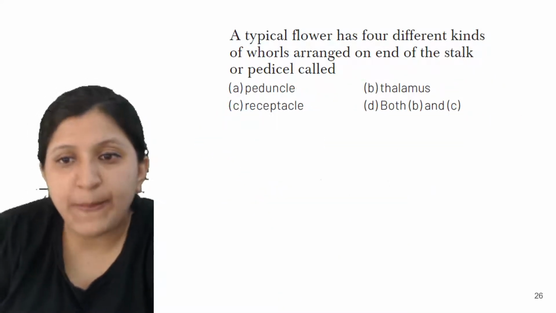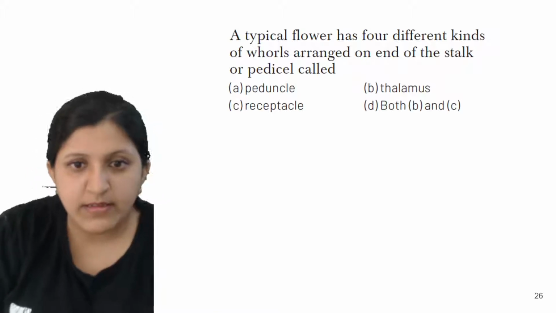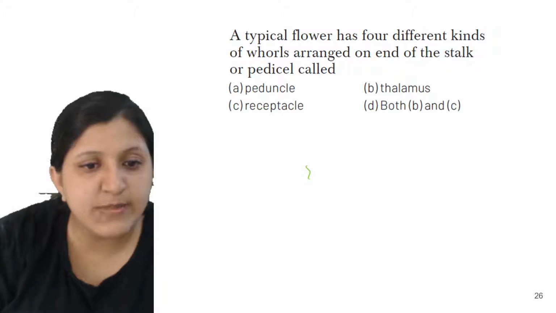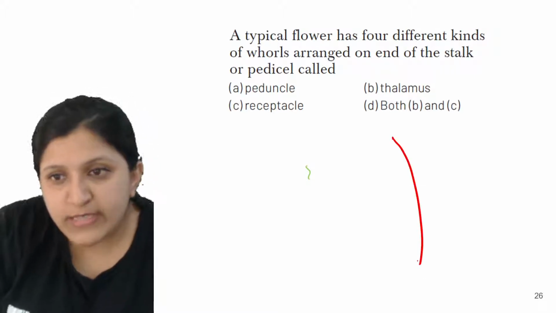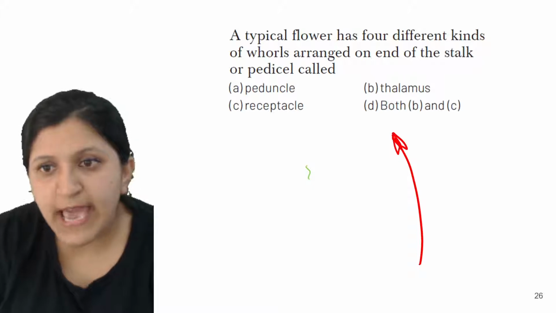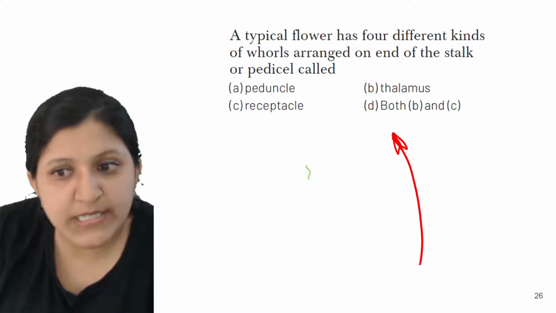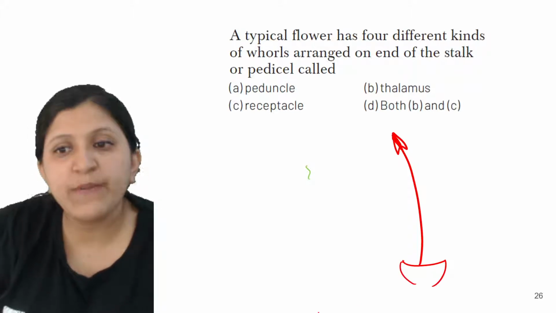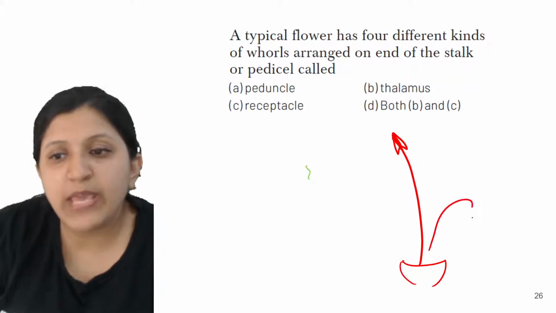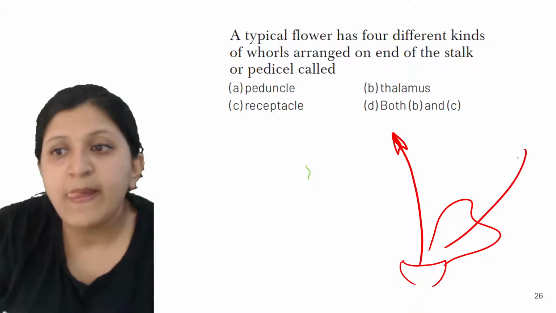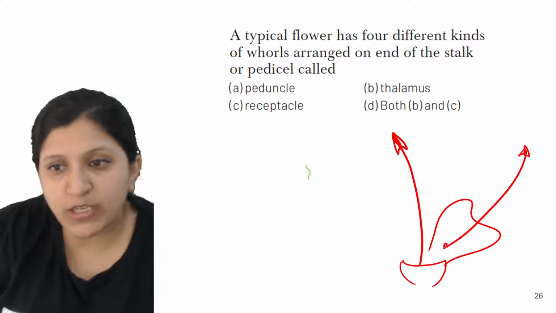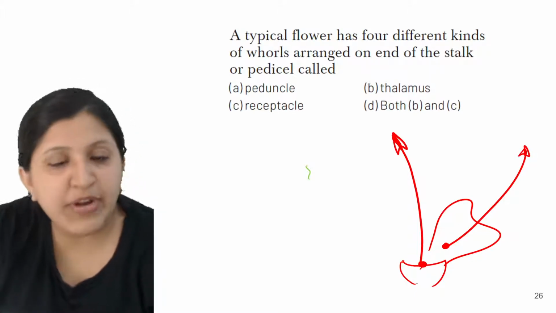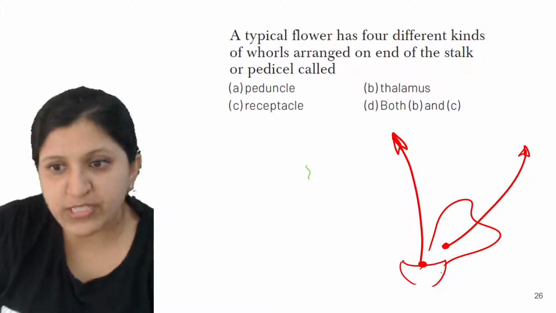So let's say, where is the cursor? Yeah, I can see now. Okay, so now let's say there is this particular structure. This is a filament and here is the anther. Usually this filament can get attached onto the receptacle, or in certain cases we can see that this filament can get attached onto the petal also. So it can be attached here or here. We are saying it with reference to the thalamus.